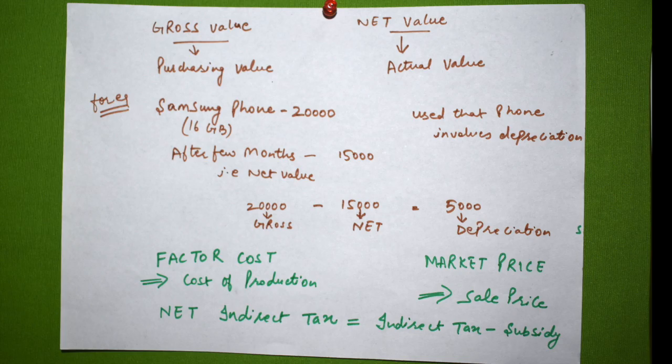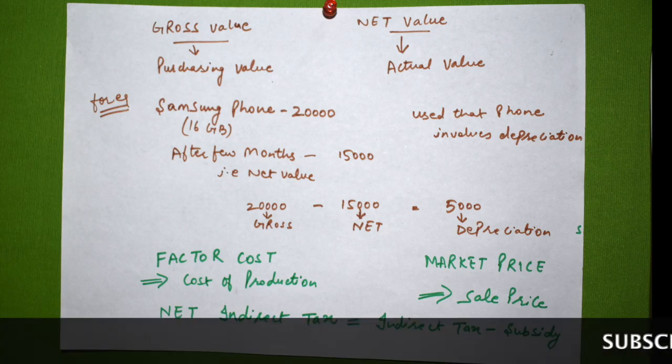Gross value and net value. Gross value is the purchasing value, the value at which I have purchased the particular product. The net value is the actual value. Let me make this point clear with an example.